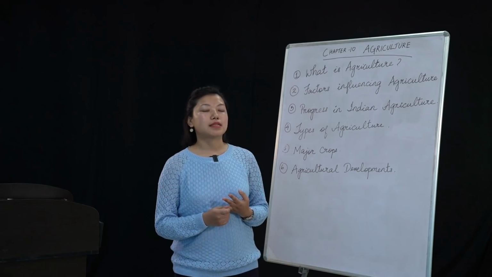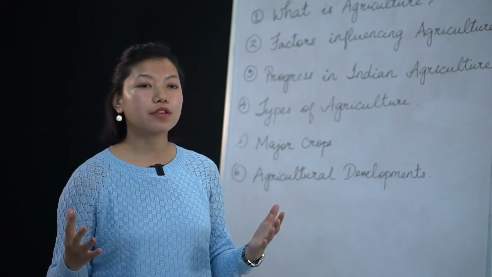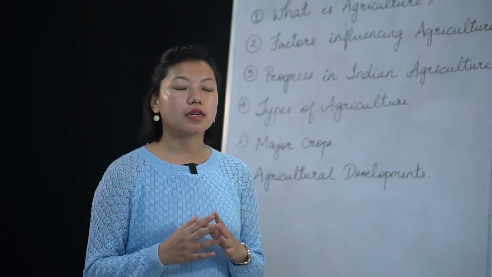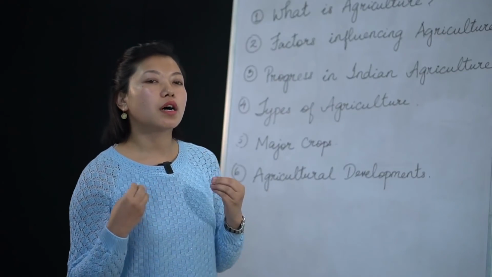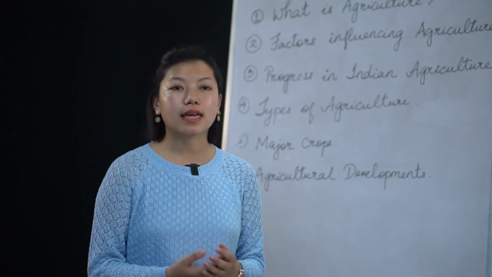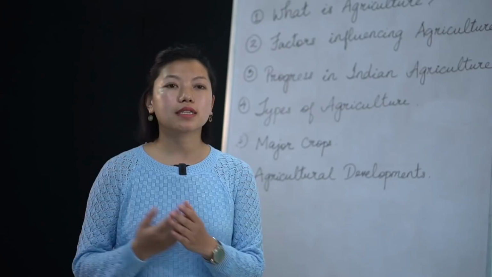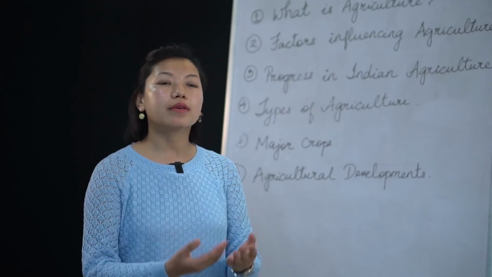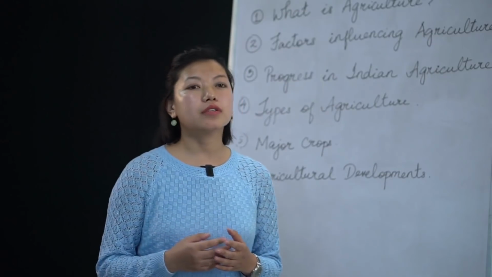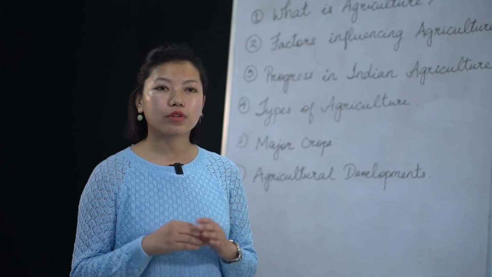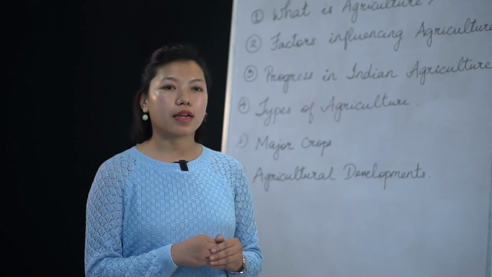Now the third practice is intensive agriculture, okay? So what happens here? The family is involved in the agriculture, and here they apply modern tools and implements. This practice is mostly done in densely populated areas, meaning where there is more population, okay? So intensive agriculture includes fewer people, and they use modern tools and techniques, and this is mostly done in densely populated areas, all right?